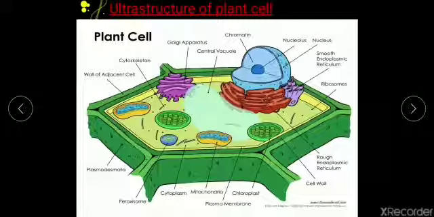Now you can see over here the ultrastructure of plant cell. What are the structures which are present? You can see this blue color structure is actually the nucleus, and in the nucleus you can see some blue color fine thread like structures. These fine thread like structures are chromatin, that is nothing but the genetic material. Apart from that, in the center you can see the dark blue color structure, that is a nucleolus. Near the nucleus you can also see some tubular structures.